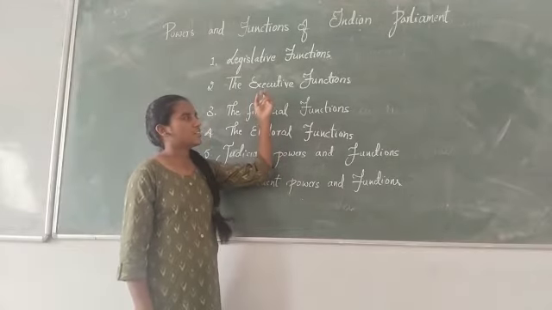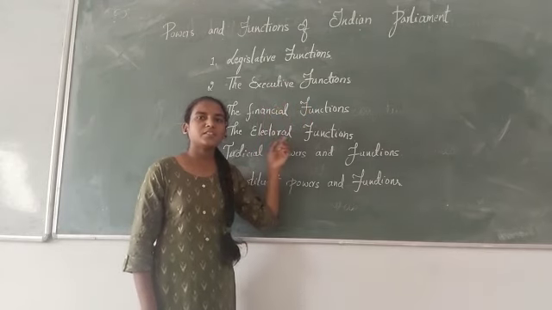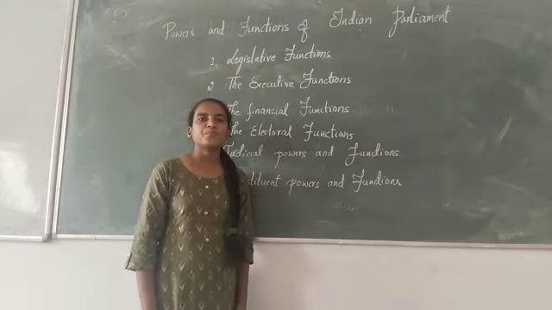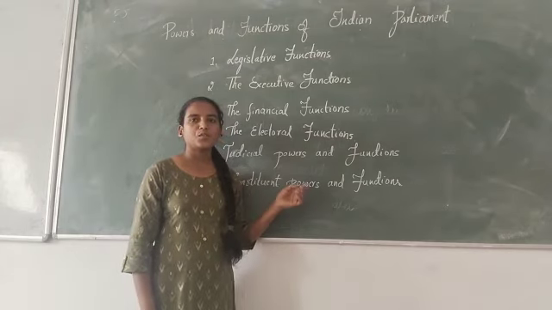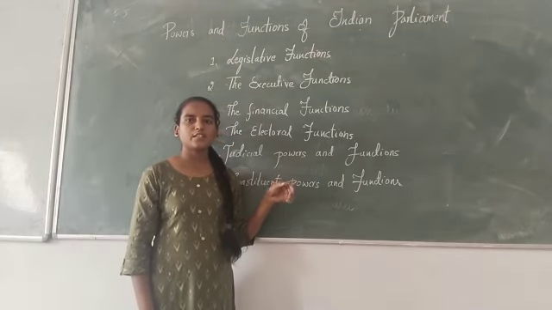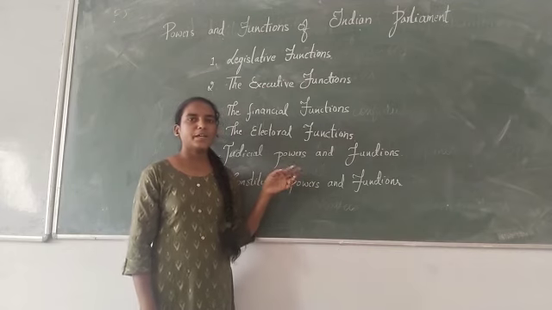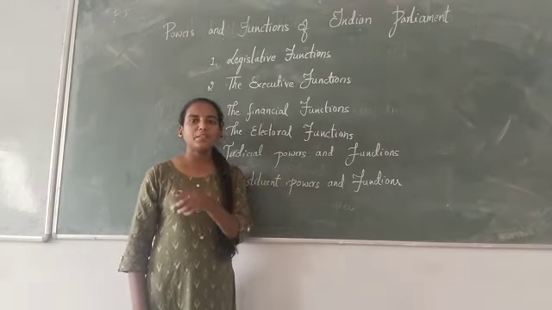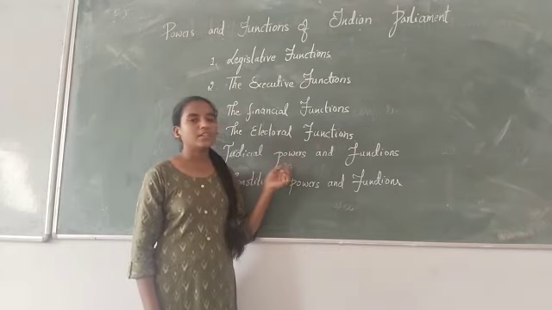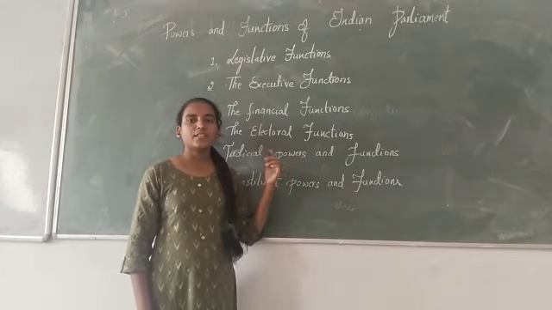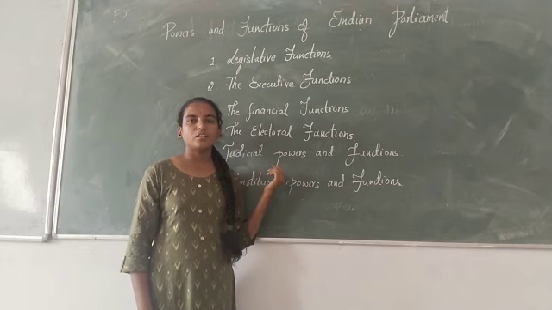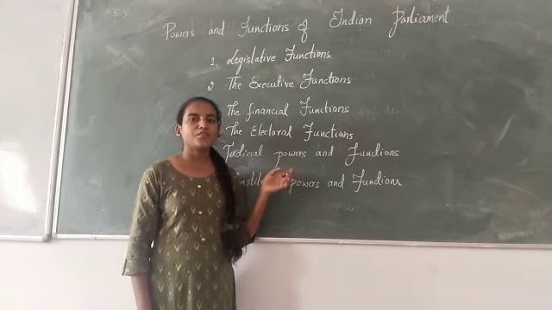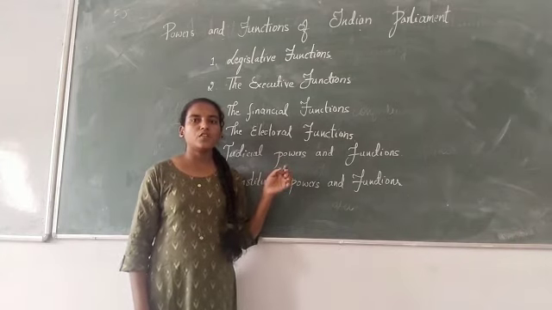Again, moving to the executive functions. In the parliamentary system of government, there is a relationship between the legislature and the executive, which is responsible to the legislature for all its acts. The Prime Minister and his council of ministers are responsible to the Parliament individually as well as collectively. The Parliament has the power of passing a vote of no confidence and rejecting a confidence motion. This has happened several times.